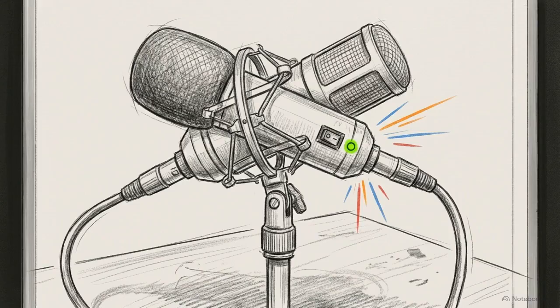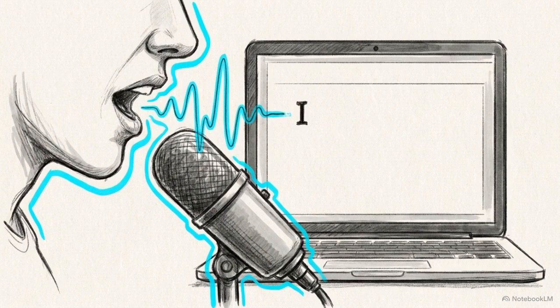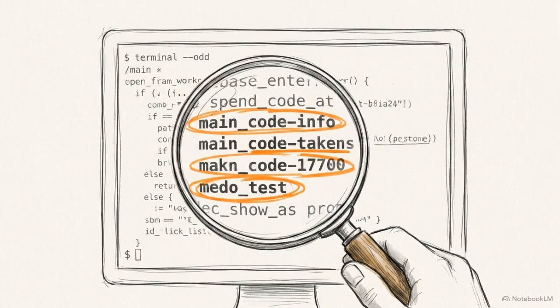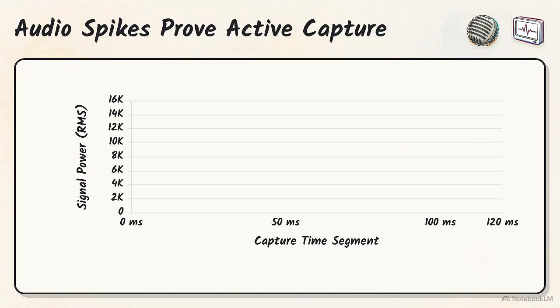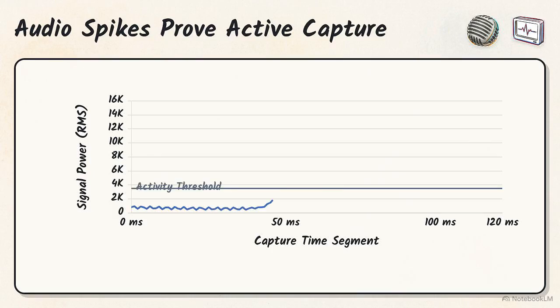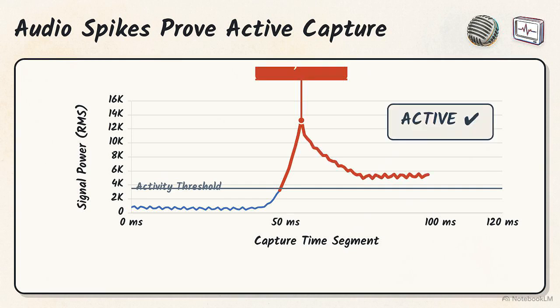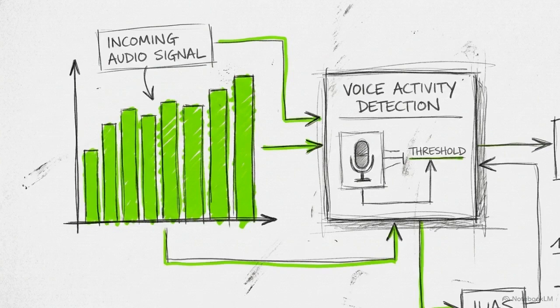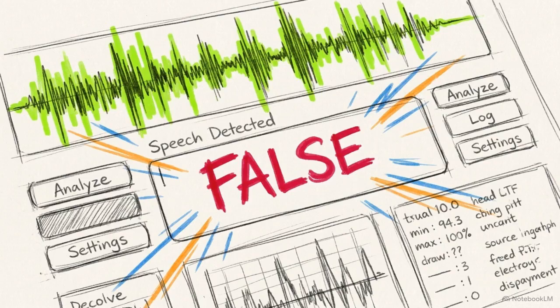The most deceptive error is the silent failure. You speak into the microphone, but the system produces no text and provides no error warnings. Diagnosis begins with the logs. An RMS peak value around 13,000 proves the microphone is active and successfully capturing audio data. If we track that signal to the voice activity detection module, we often find a complete lack of a voice start trigger, failing to identify the speech.